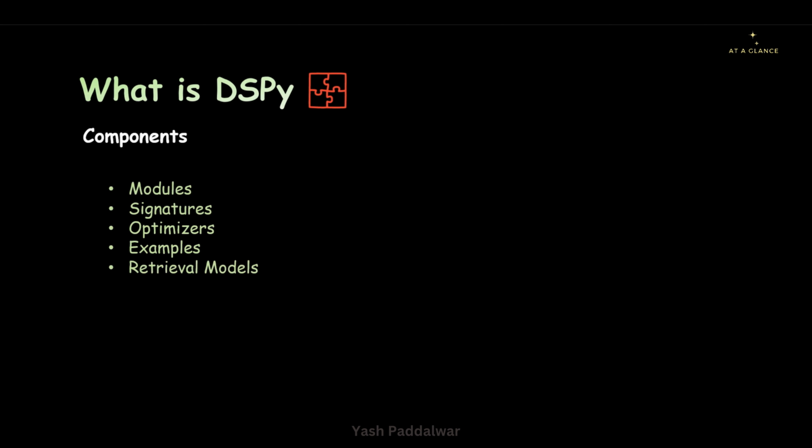Next is the retrieval model. It is similar to your retrieval for your vector DB. It is basically an interface for integrating the retrieval systems like ColBERTv2 and Milvus. Next we have evaluation. This evaluation is a method for assessing the model performance using metrics like semantic F1. There are other metrics also. We'll be looking into all of them.